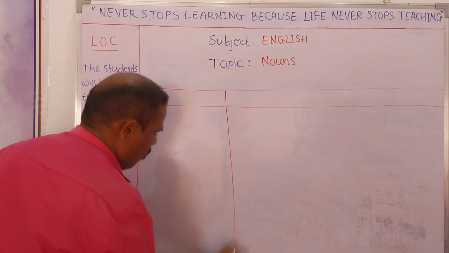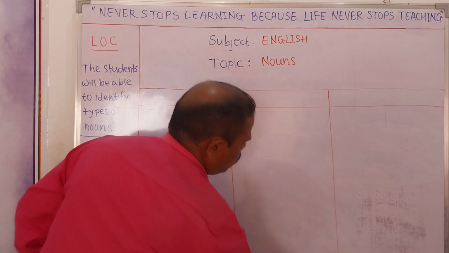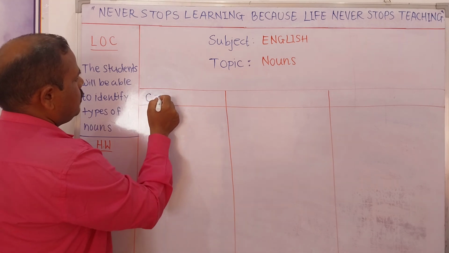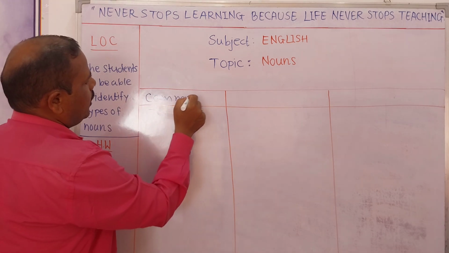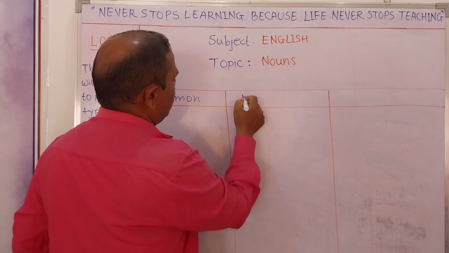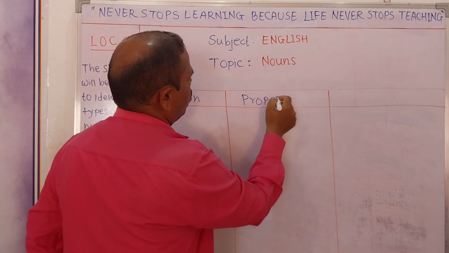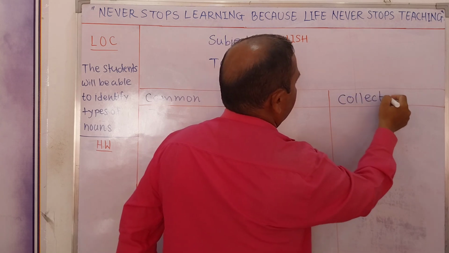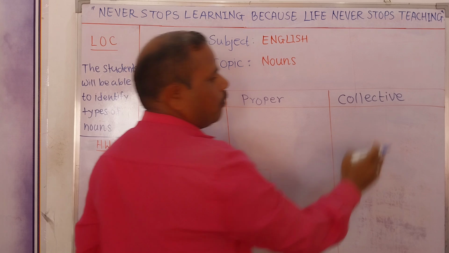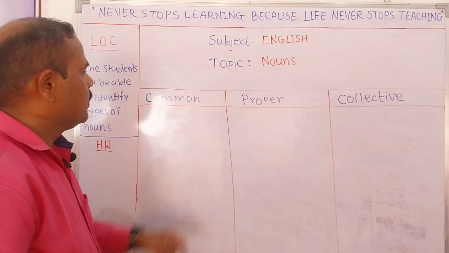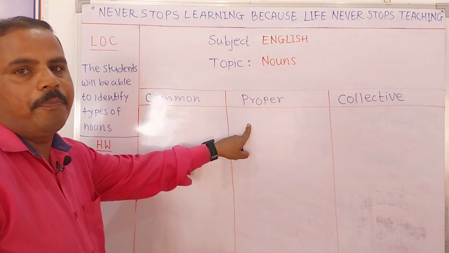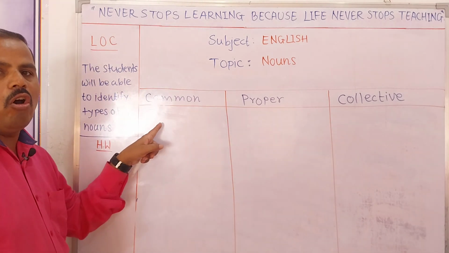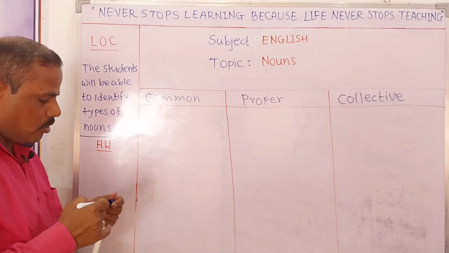So I am making three columns here, 1, 2 and 3. The first one is what we have learned, that is common noun. Here proper noun. And here collective noun, right? Collective means a collection or group of people or animals. Proper noun is the specific name of people, places, animals or things. And common noun is the general or common name of people, places, animals or things.